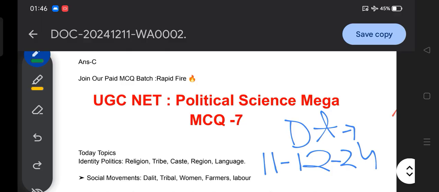Let me brief you about this unit. This unit is very factual in nature, and every year the maximum number of questions come from it in our examinations. So to score better, you need to solve these questions in a proper manner, with dedication and understanding. These are all crucial for your UGC NET examination.